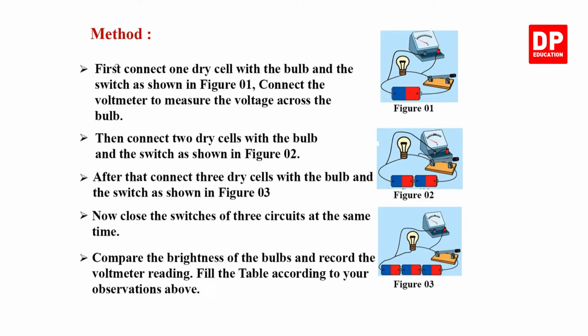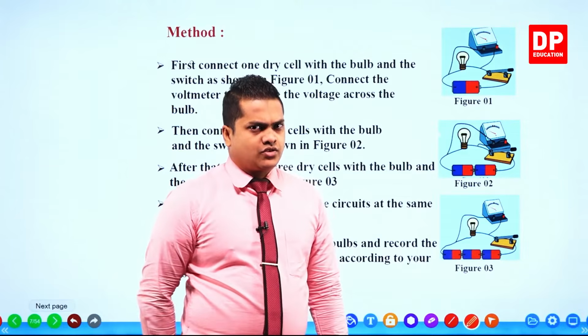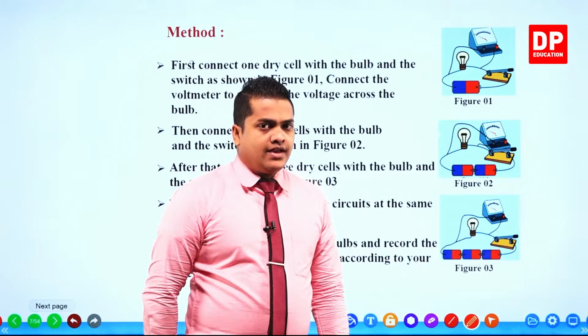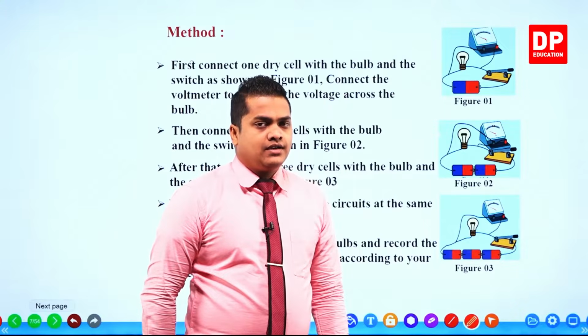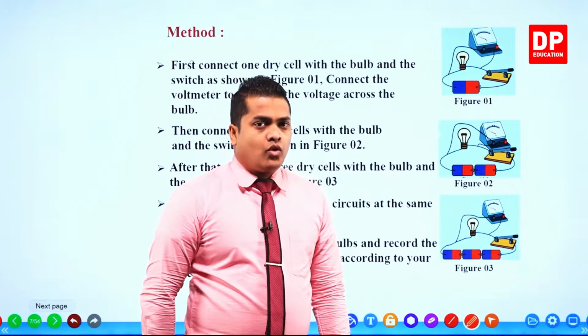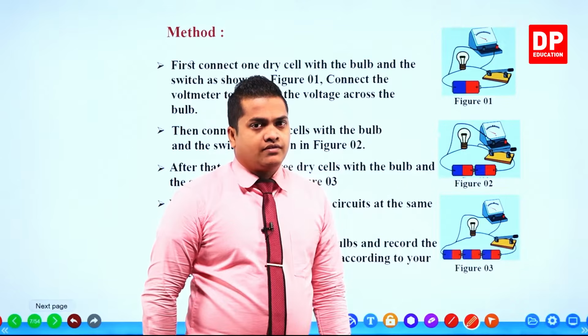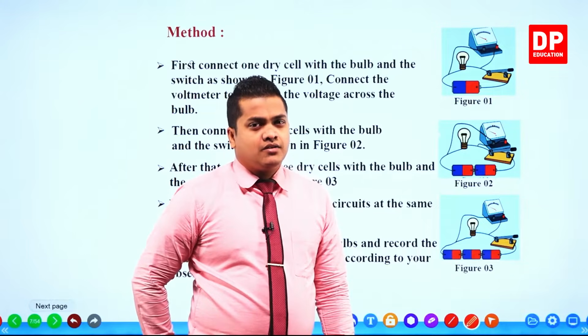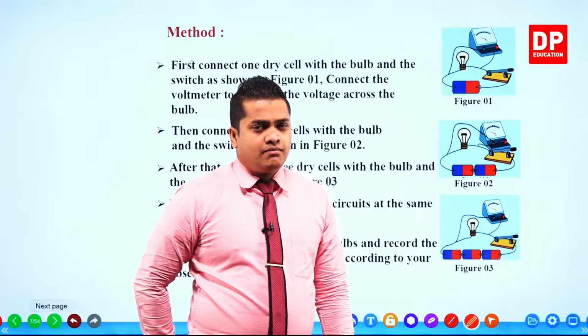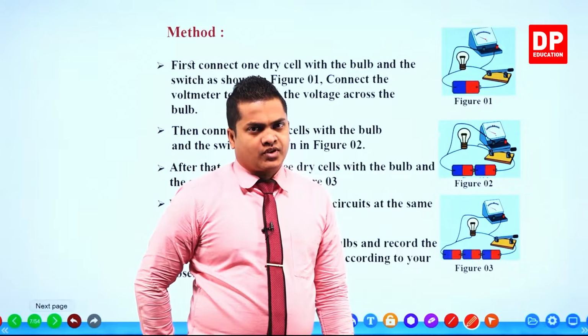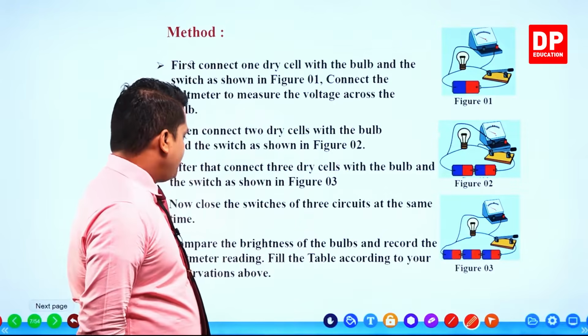Then close the switches of the 3 circuits at the same time. First, turn on separately and see what happens. Then, to get a better idea, turn on the switches of each circuit at once. That way we can compare the brightness and the voltmeter readings.